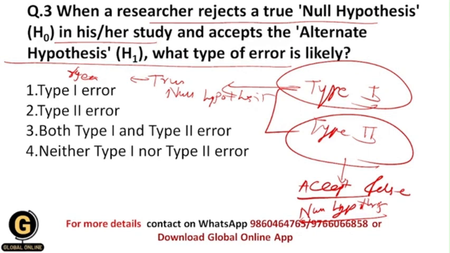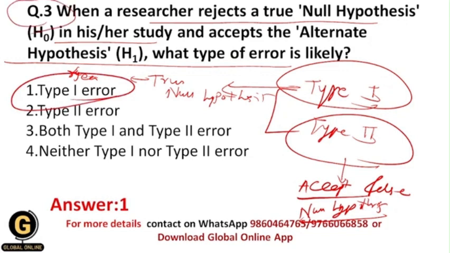Okay, and that's why in this question your correct answer should be 1, that is type 1 error, because the question asked regarding type 1 error itself, because here we are going to reject the true null hypothesis, and in that situation type 1 error occurs.